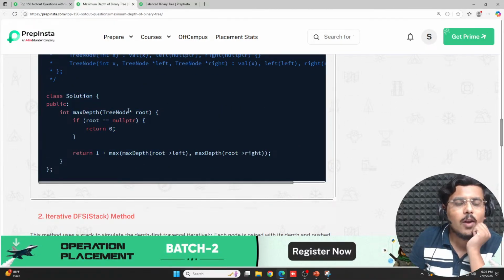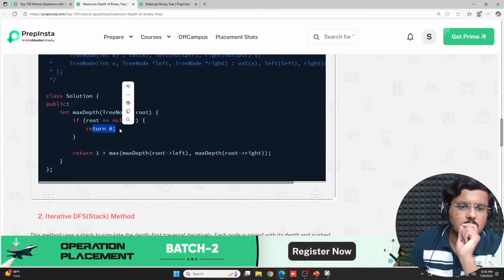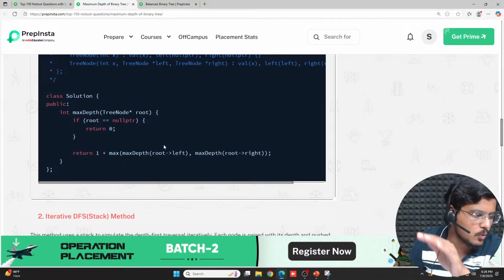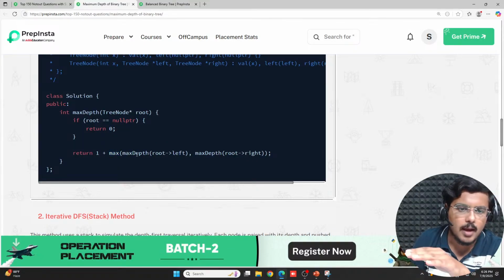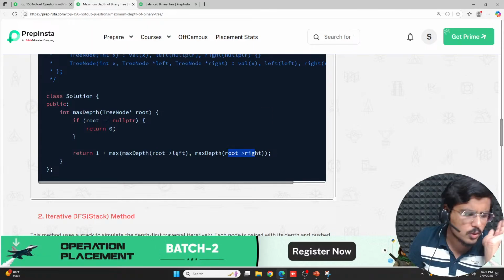See, all I have done is I've taken a pointer here for the root node. I've just taken a pointer, fine, which is basically pointing to a memory location which is acting as a root node. Okay. Now if root is equal to null pointer, return 0. In C++ also we have max function which is for maximum. Fine. So all those C++ enthusiasts, Piyush, fine. Look here, max depth, same again, root pointer left, root pointer right. Same, absolutely same logic. Nothing has changed.